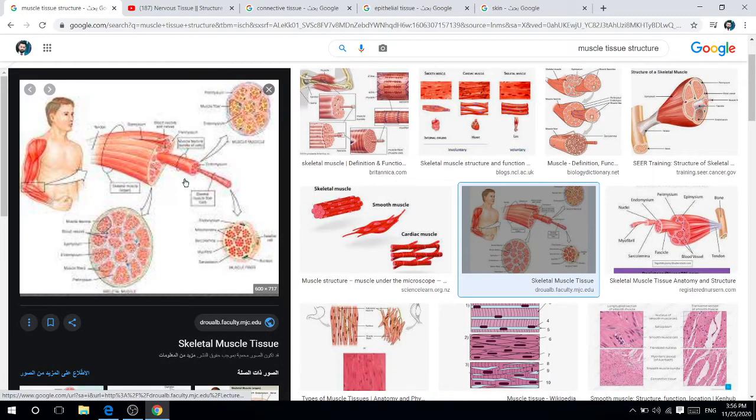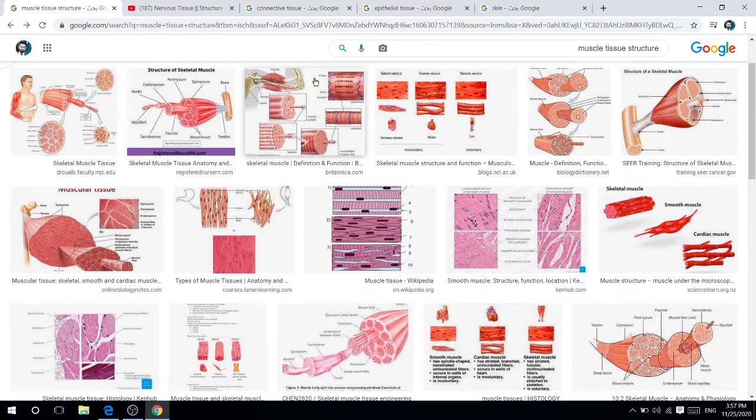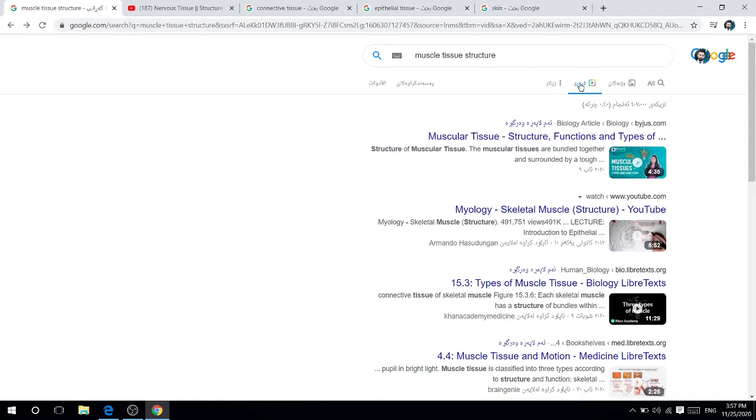Some of our cells come together and form a tissue. This is a muscle tissue. Do you see? In our body, this is muscle tissue. Okay, let's watch the video.